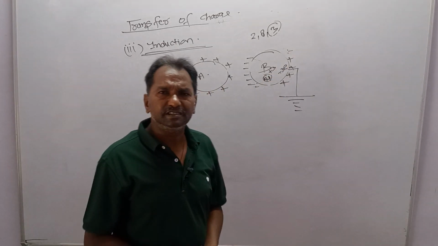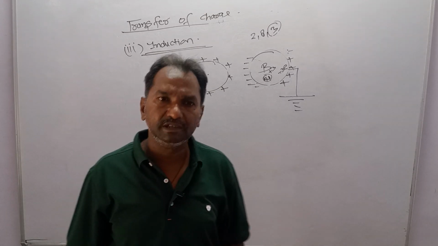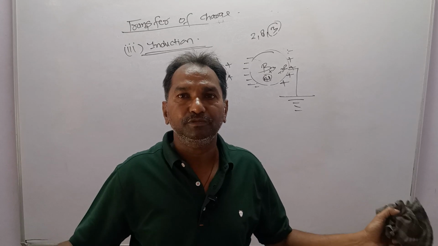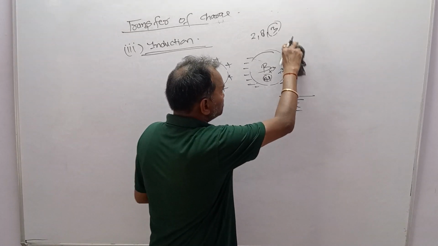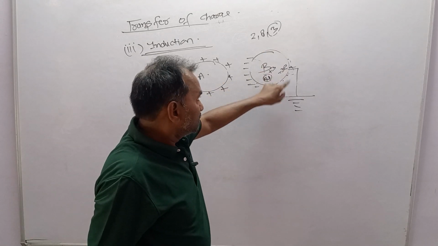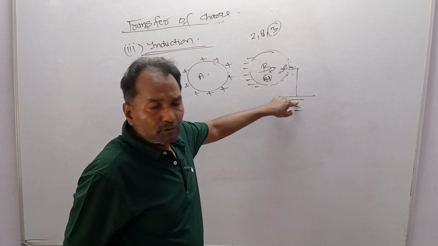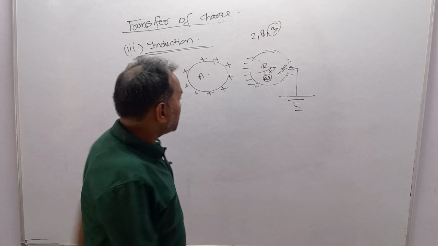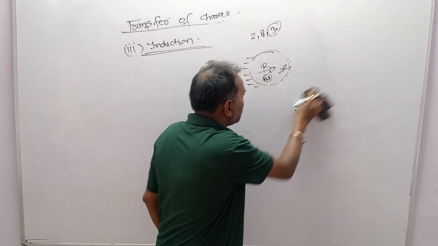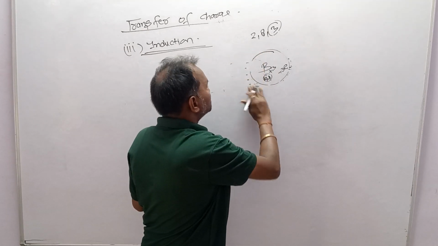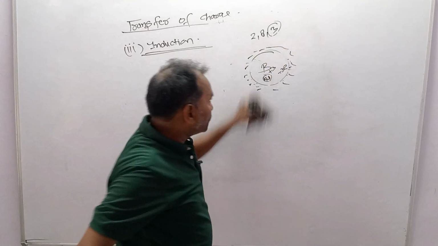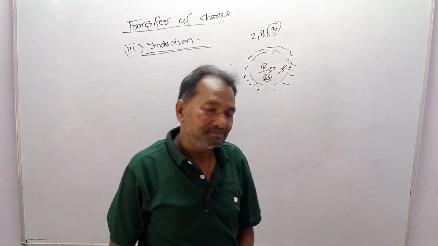Suppose this part has been grounded, so the positive charge will be destroyed. Now remove the ground also, and this negative charge will be distributed uniformly, and now it is permanently charged.